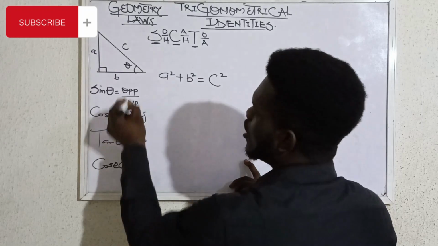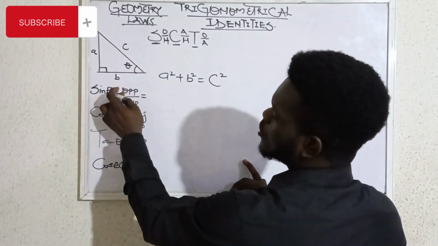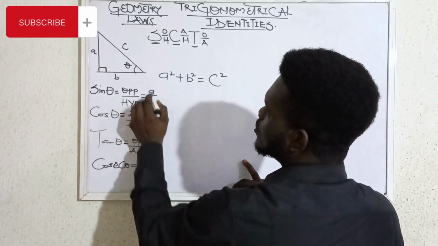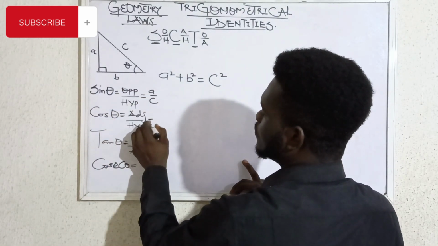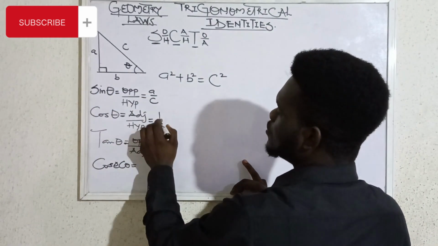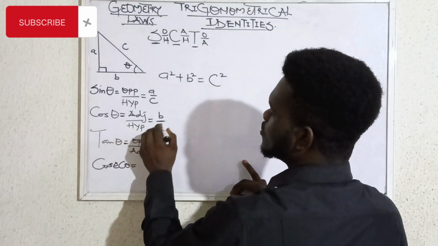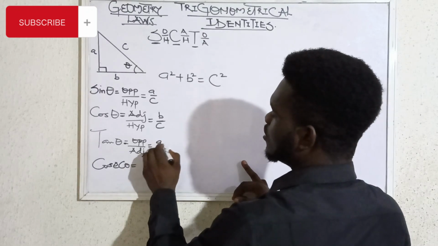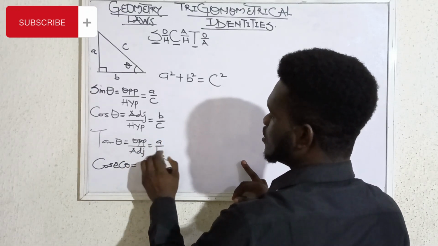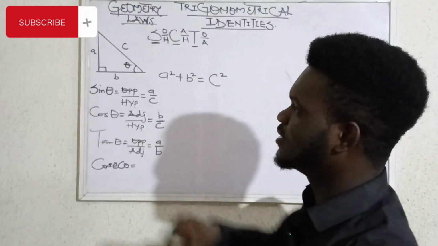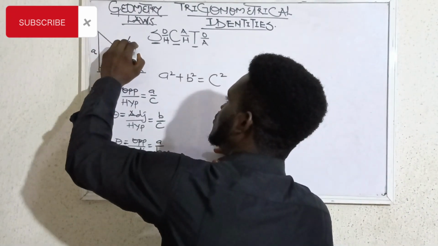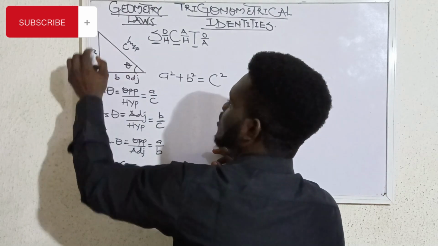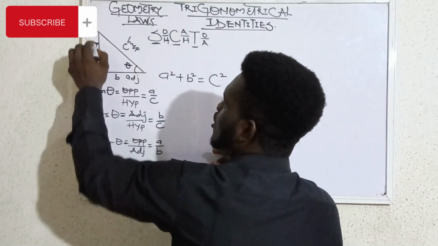So if you watch this properly, what is the opposite? The opposite is a. The hypotenuse is c. For cos theta, the adjacent is b and the hypotenuse remains c. Then for tan theta, the opposite is a and the adjacent is b. So how do we know that this is the hypotenuse, this is the adjacent, and this is the opposite? How do we know that?